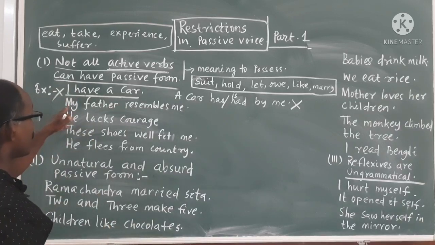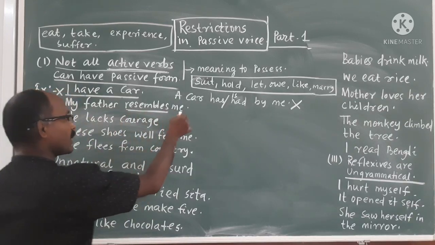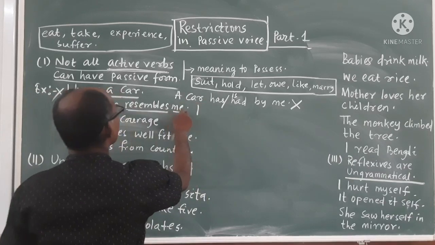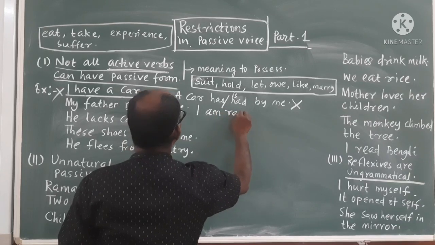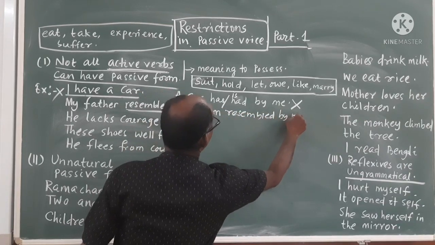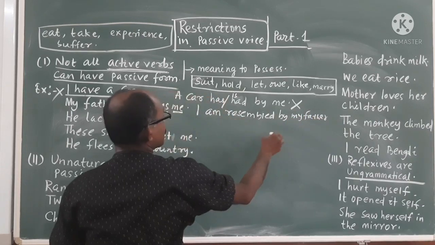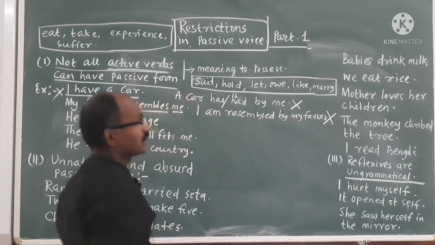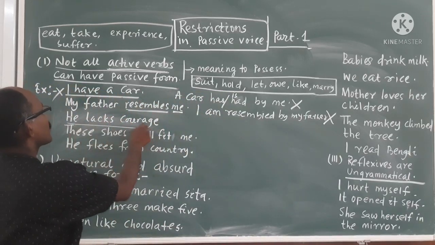Okay. Here, my father resembles me. You can make me come first: I am resembled by my father. You can do like this, but it is wrong. It can't be.